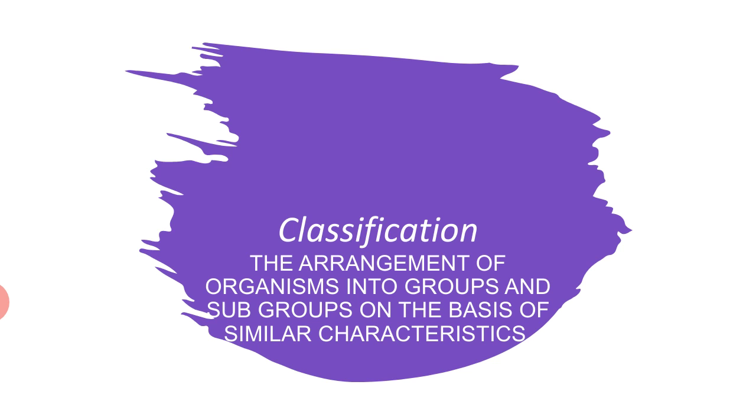Now, what are the bases of classification? The classification of organisms is based on such features or characters which are similar in one kind of organisms and different in different kinds of organisms. So these are the basic bases of classification. Organisms can be classified on the basis of their features or characteristics which are different and similar. These characters may vary in their anatomy, morphology, physiology, cell structure, and many other things like number of chromosomes, embryology, or many more.